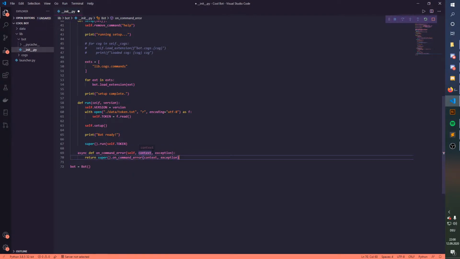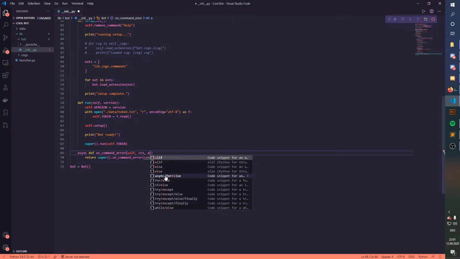Basically, we then have here context, which we can make short with ctx, and exception, which we can make short with exc.